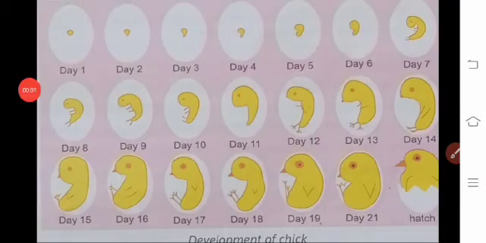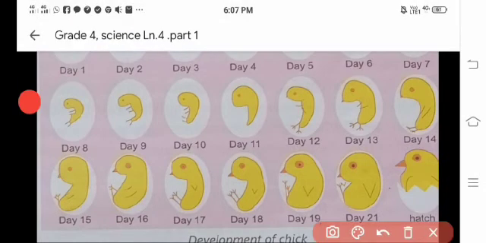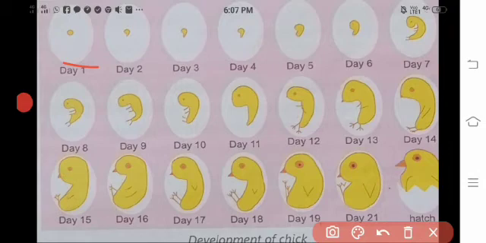Okay. Children, you can see the development of the chick day by day. Okay. The disc looks like a ring. It has a central area, lighter in color, which is to house the embryo. Okay. Next one, you see the second day, appearance of the first groove at the center of the blastoderm. Next, third day, the embryo is lying on its left side. Onset of blood circulation. Sensible increase in the embryo's size.